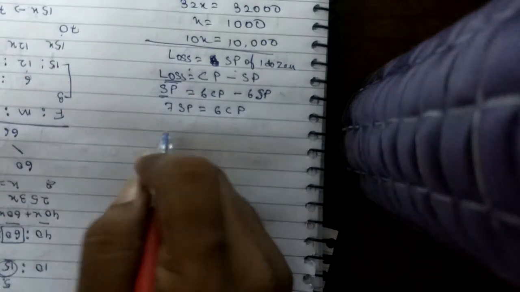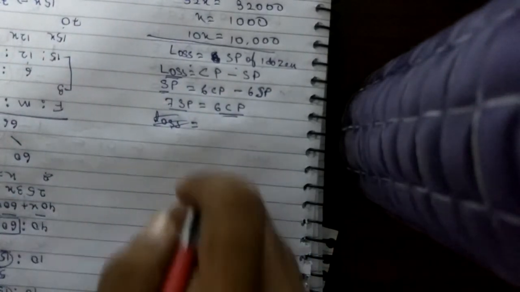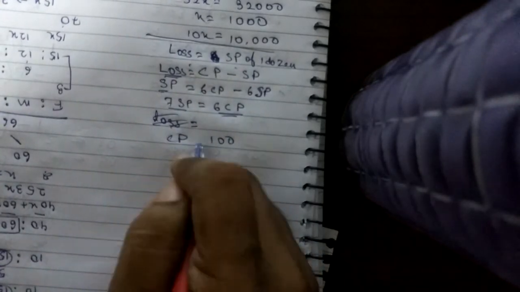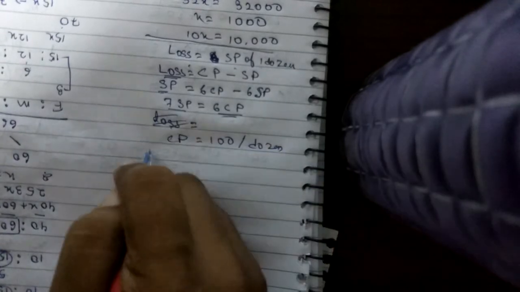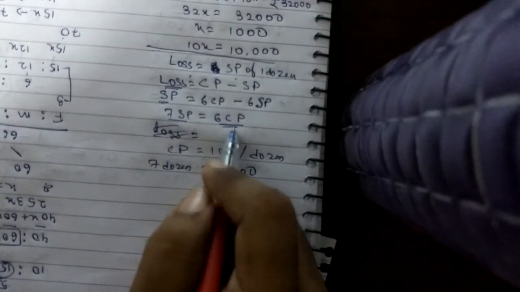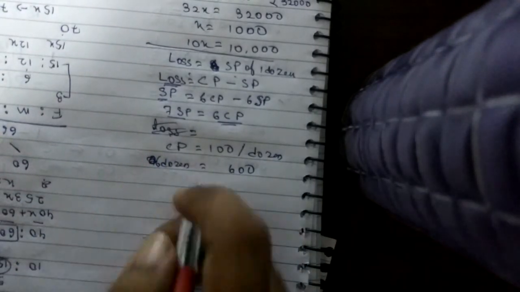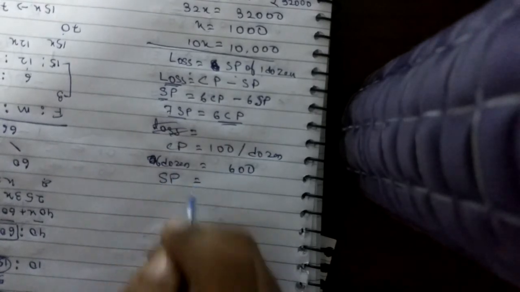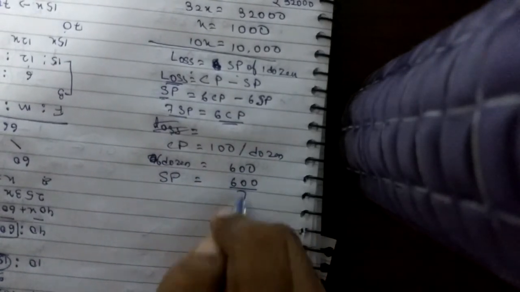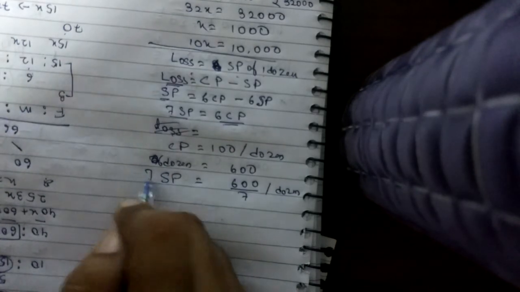Or the loss is equal to how much? See, if 7 SP equal to 6 CP, so suppose the cost price is rupees 100 for 1 dozen, so for 6 dozen it becomes 600, and the selling price will become 600 by 7 per dozen, for 7 SP.